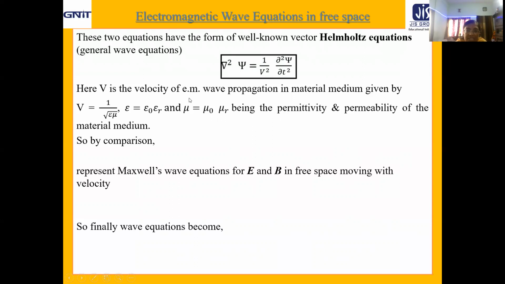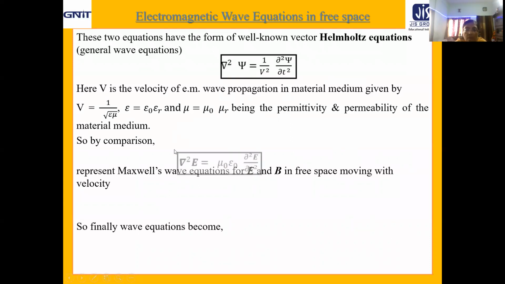What about V? V is the velocity of electromagnetic wave propagation in a material medium, given by 1 by square root of epsilon into mu, where epsilon, the permittivity of the material medium, is expressed as epsilon naught into epsilon r, where epsilon r is obviously the relative permittivity and epsilon naught is that of free space, and obviously mu equal to mu naught into mu r. It is the permeability of the material medium, mu r being the relative permeability, and this is in free space or vacuum.